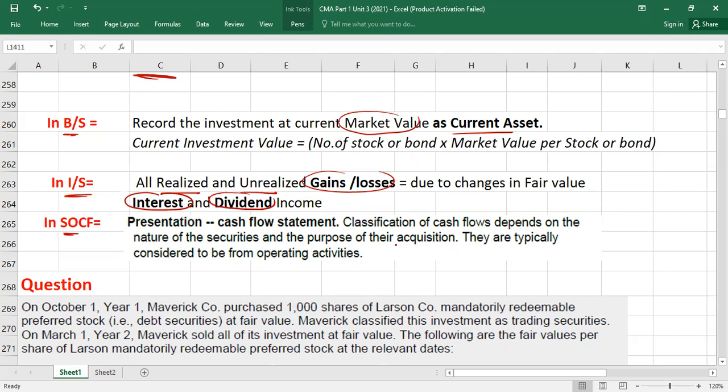Then the statement of cash flows. Classification in the cash flow statement again depends on the nature of the securities and the purpose of their acquisition, whether investment or operational activities. Mostly we write under investing activities. Okay, clear?